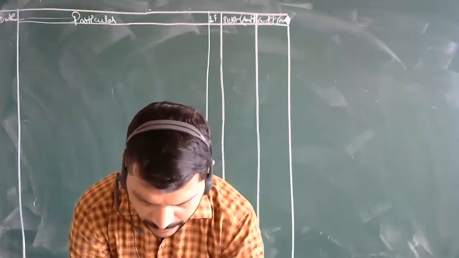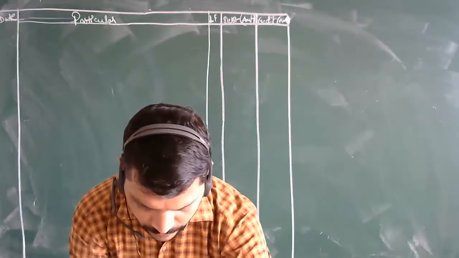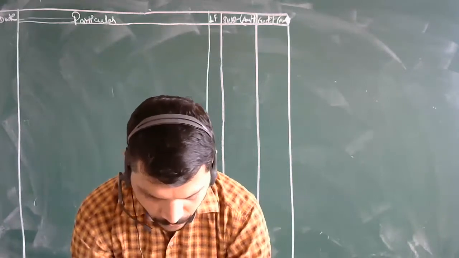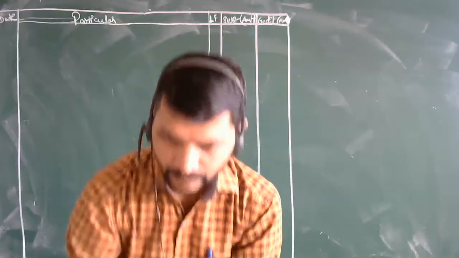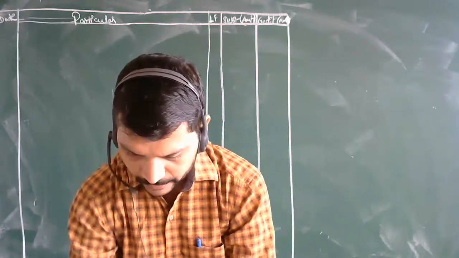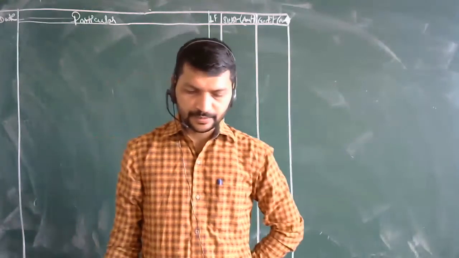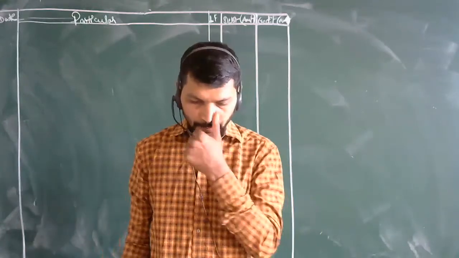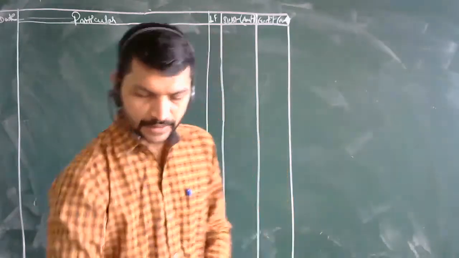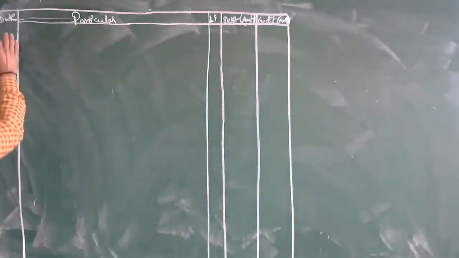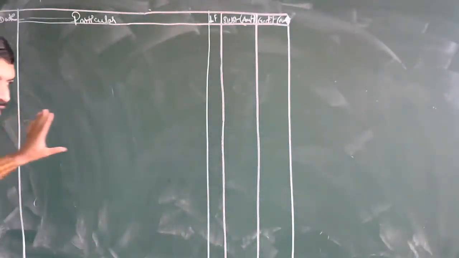5 lakhs, right? This was the first thing to ask over here. Rohit started business by investing rupees 5 lakh. See, here it is. Rohit started business with 5 lakh rupees. Then this question, how are we going to solve it here? Dates are not there, which means the date column will remain empty.